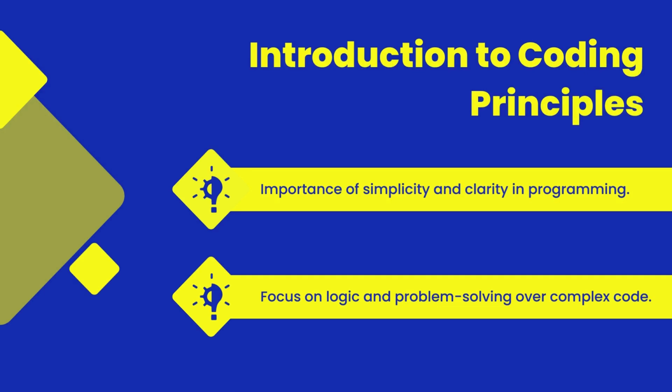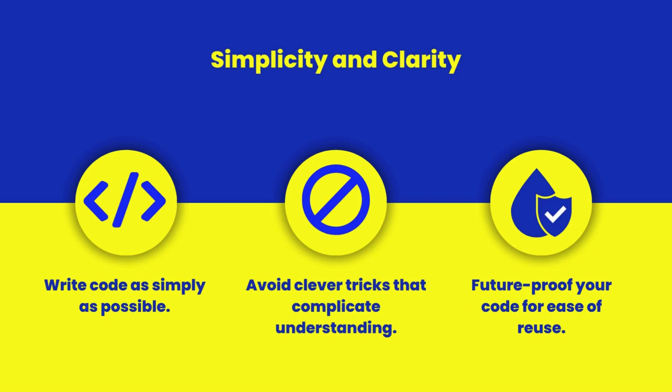Effective programming hinges on simplicity and clarity. It's essential to focus on logic and problem-solving rather than getting caught up in complex coding. Rick Kadrovy emphasizes that good programming should be intuitive and easy to understand. Always choose to write code as simply as possible. Clever tricks might seem impressive but often lead to confusion down the line. Aim for simplicity. Future-proof your code for ease of reuse.